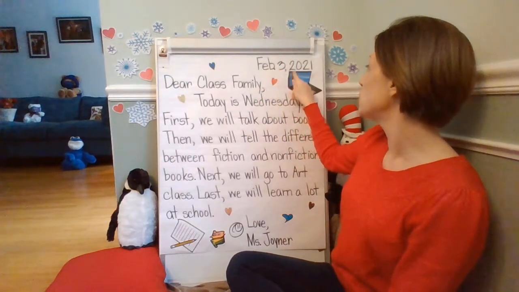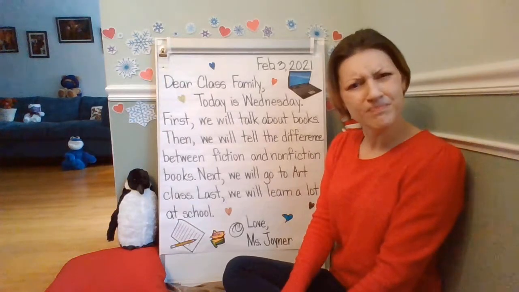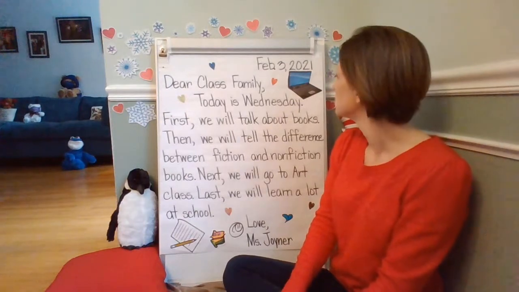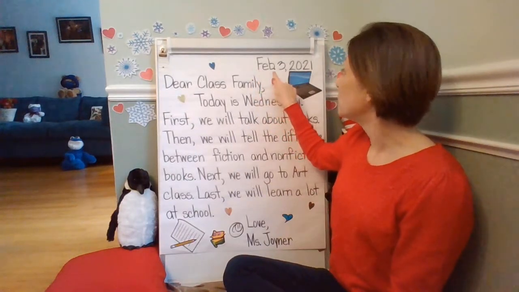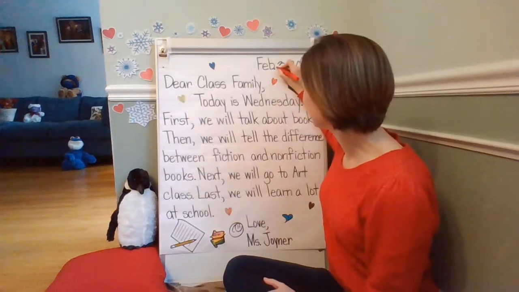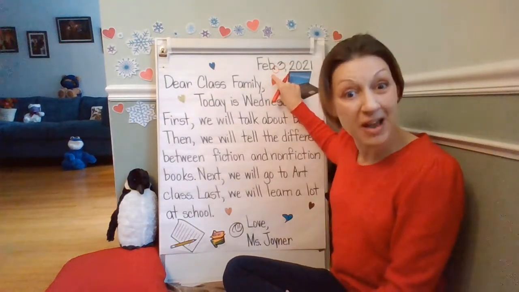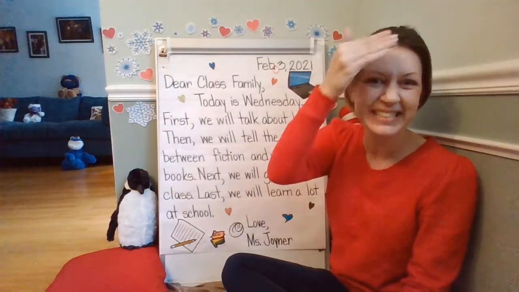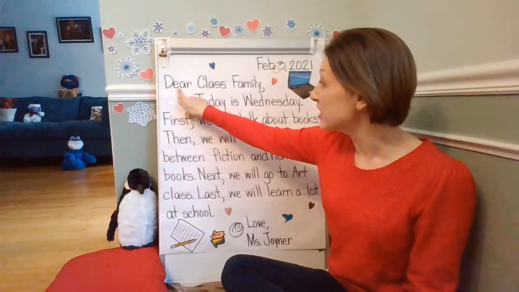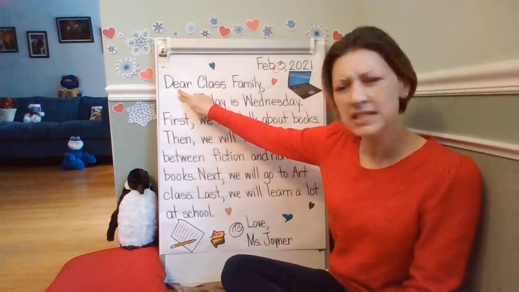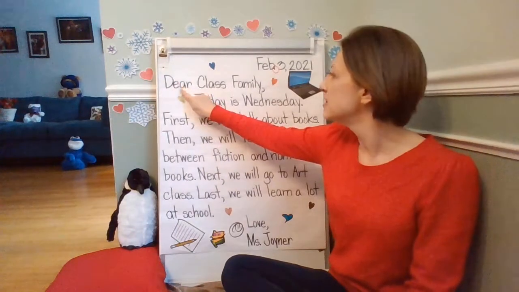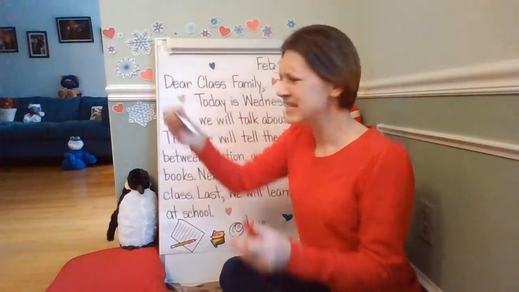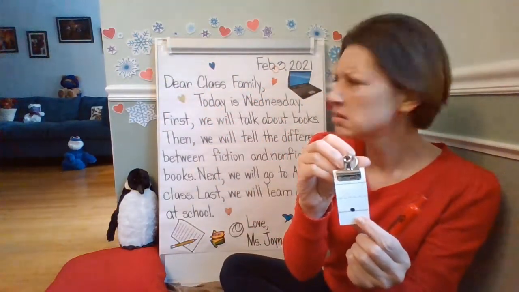Read it with me, kindergartners. February 3rd, 2021. Do you see any periods there? Well, where did you notice it? You're right. It's here, for the abbreviation for February. Great job. If you knew that, go ahead and kiss your brain. Let's continue. Look at the greeting. Did you notice any periods? Well, read it with me. Dear class family. Did you notice any periods?